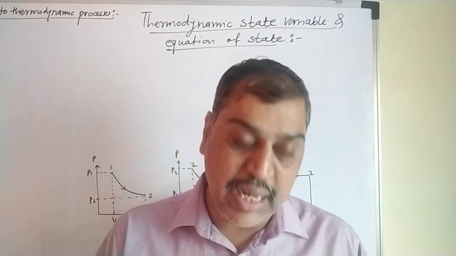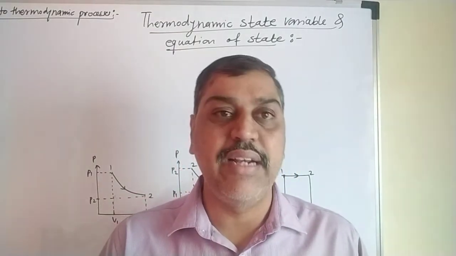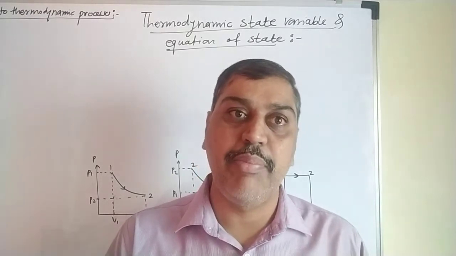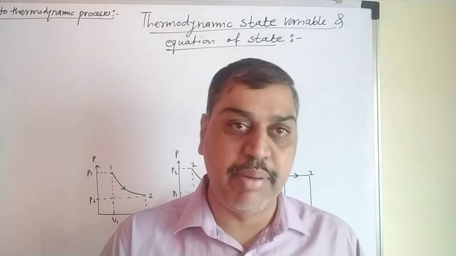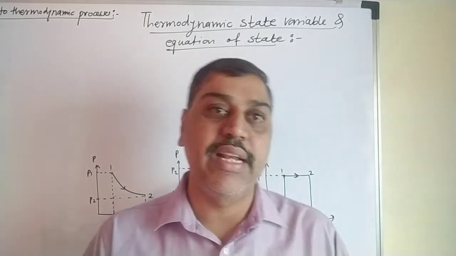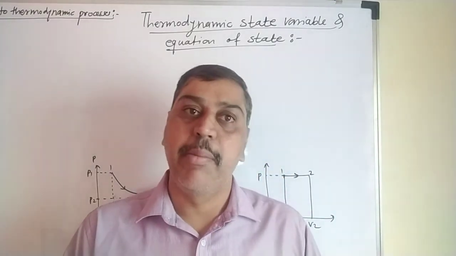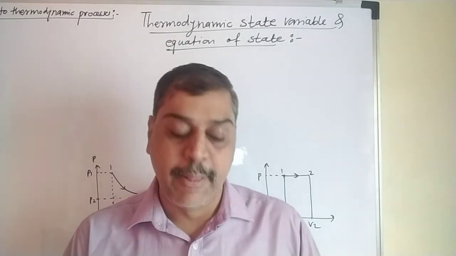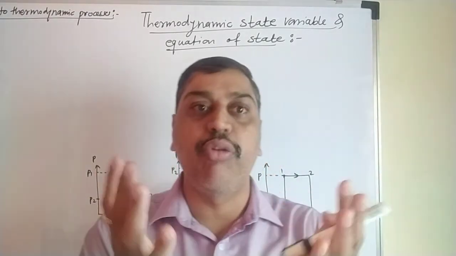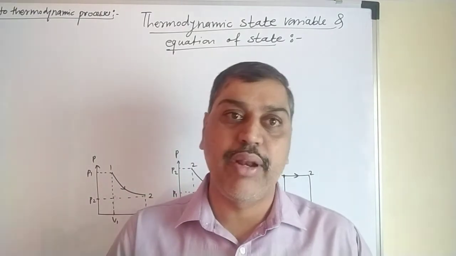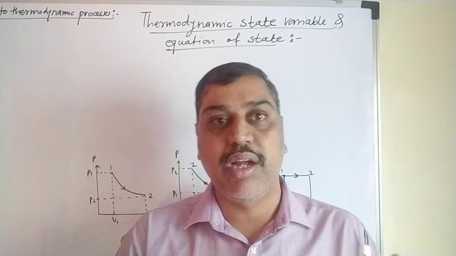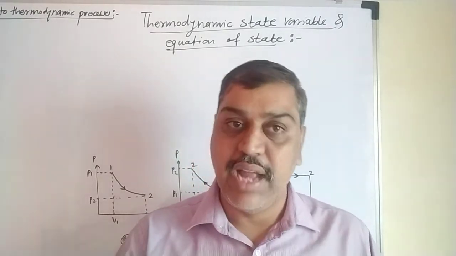Now, every time it is not possible that the thermodynamic process is in an equilibrium state. Some thermodynamic processes are in equilibrium state, some of them may not be. One of the best examples, as given in your book, is a volleyball or football. If suddenly the football gets punctured, the air inside the ball comes outside and expands in the environment.